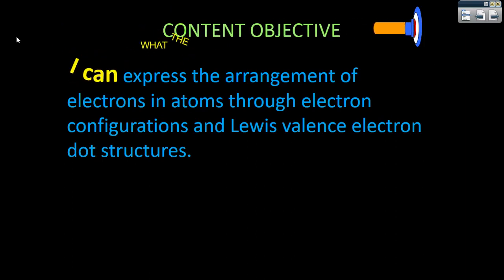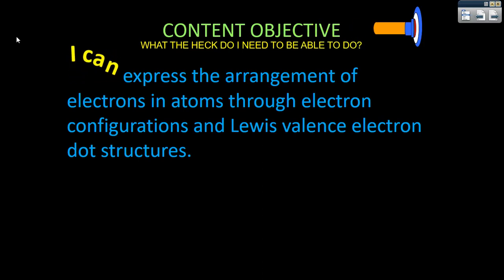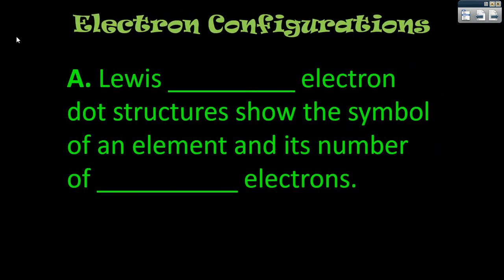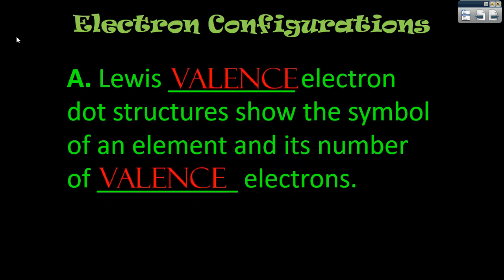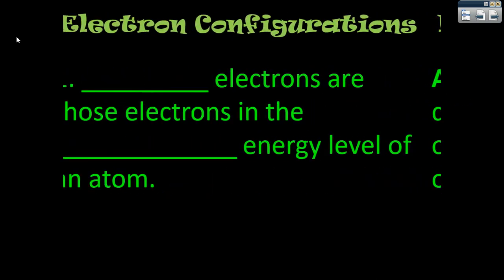In this video, we're still talking about where those electrons are at in the electron cloud. Now, though, we're going to focus on the valence electrons and express where those electrons are at in what are called Lewis valence electron dot structures. Let's do this. So, first, a Lewis valence electron dot structure, in the name itself, talks about and focuses on just the number of valence electrons. We're also going to get the symbol for the element for which we're working with.